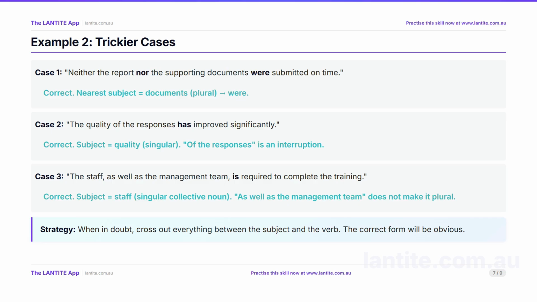Case 3. The staff, as well as the management team, is required to complete the training. The subject is staff, a collective noun treated as singular. The phrase as well as the management team does not make the subject plural. Only and does that. So is is correct. The best strategy when you are in doubt is to cross out everything between the subject and the verb. Once the interruption is gone, the correct form is usually obvious.